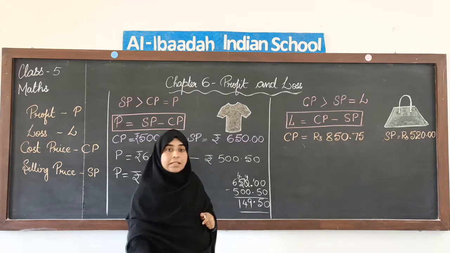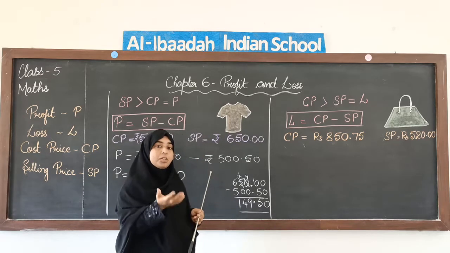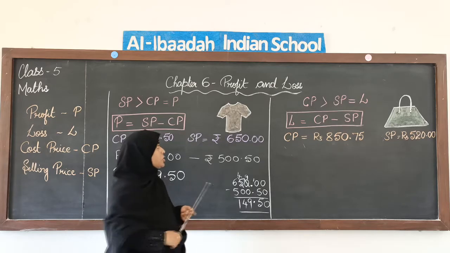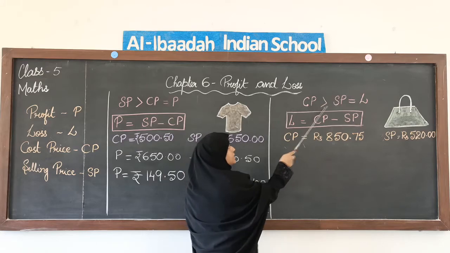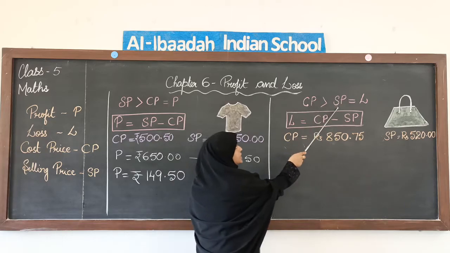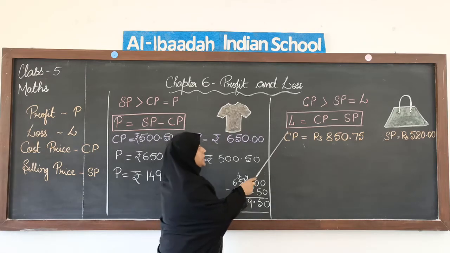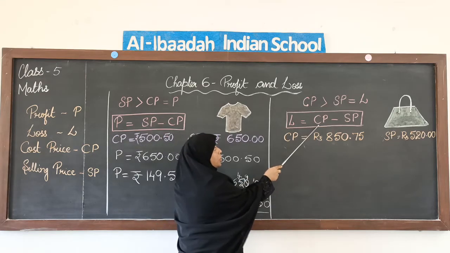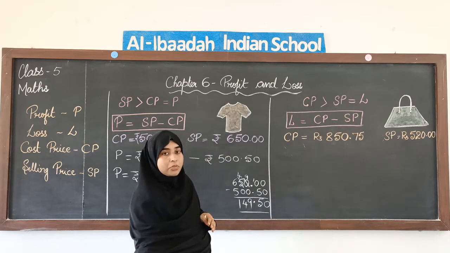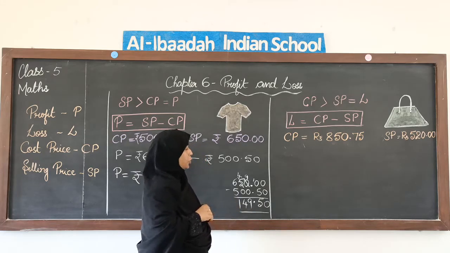Now loss, like we discussed, if our cost price is more and selling price is less, like if we have bought it for more amount and we are selling it out for less amount, then we make a loss. So loss, cost price minus selling price. If the cost price is more than the selling price, then it will be equal to loss. We are in loss. So the formula that we use here is loss is equal to cost price minus selling price, because the cost price is more. So we have to subtract the smaller one from the greater, right? So let's see how we do it.